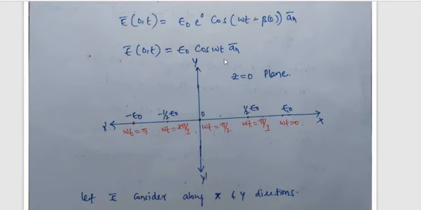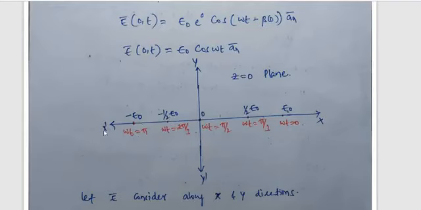Next omega t is equal to 0, substitute, E naught cos 0 degree. Cos 0 is 1, then it becomes E naught. Similarly on the negative side, minus half of the electric field, E naught maximum to half, again minus E naught, that is 2 pi by 3, pi.